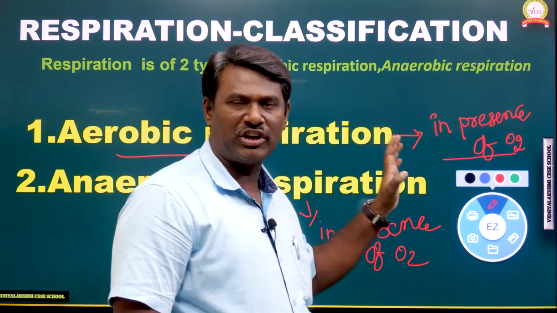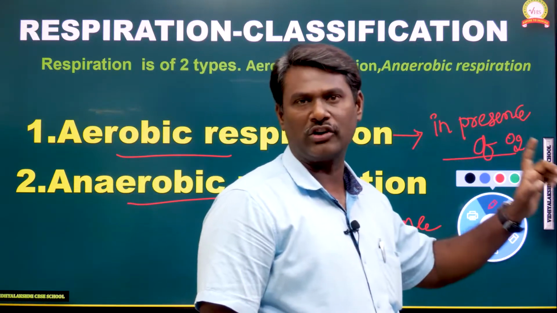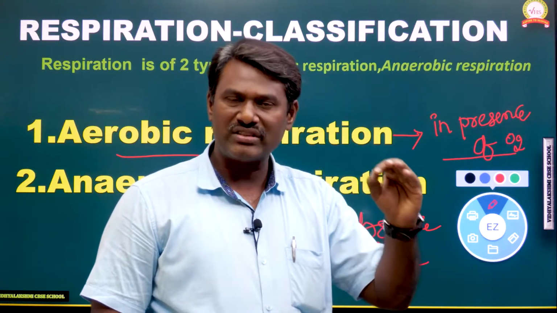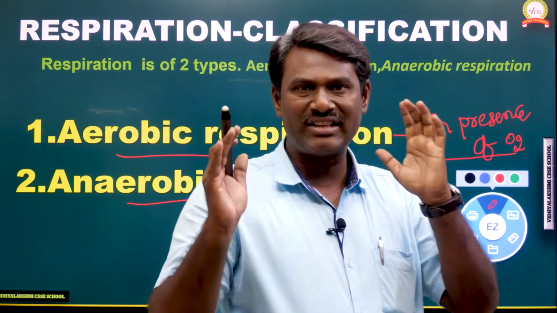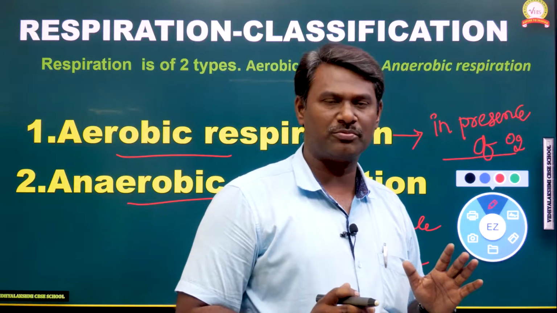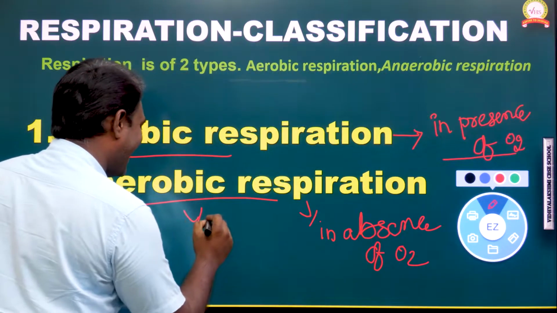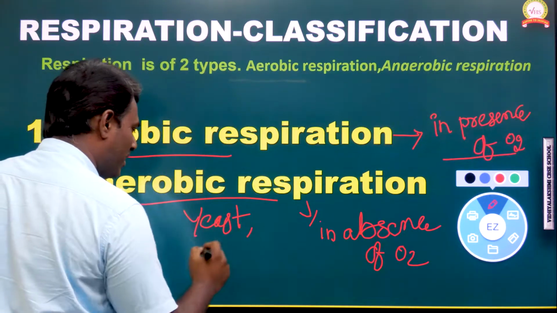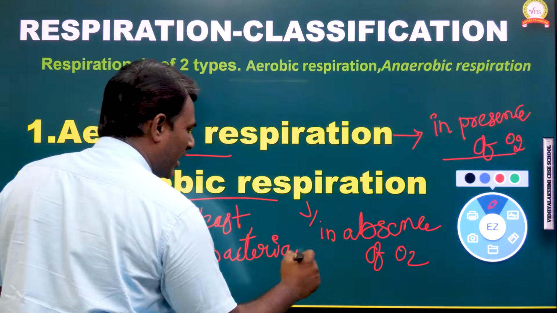Most of the cells in our body, except muscles, undergo aerobic respiration. Examples for anaerobic respiration are yeast cells, so respiration which occurs in yeast. Next, respiration occurs in some bacteria, and respiration occurs in muscles.